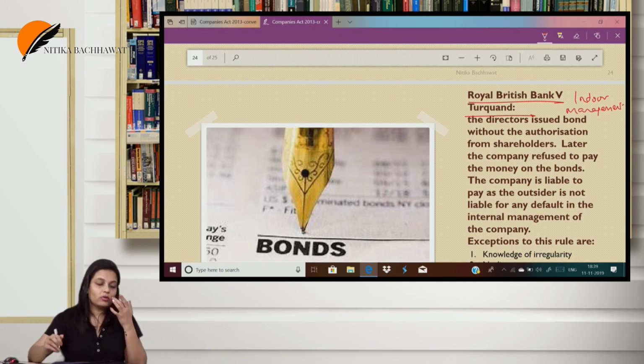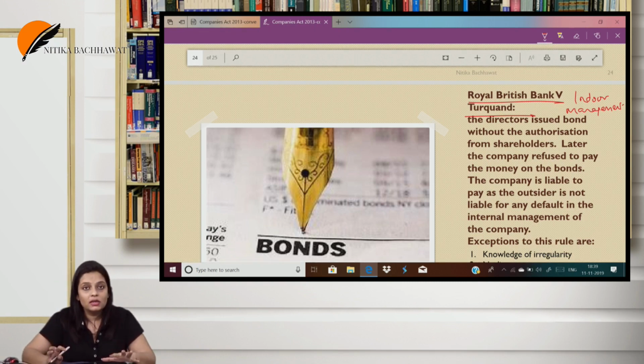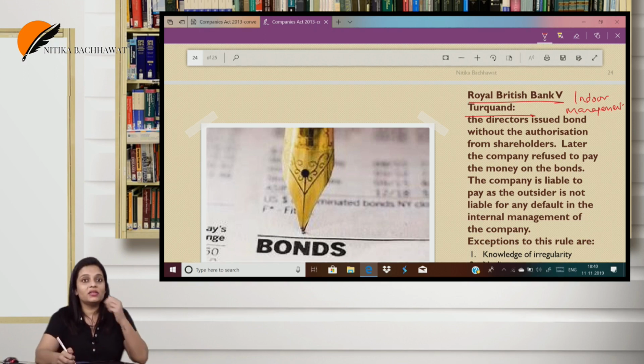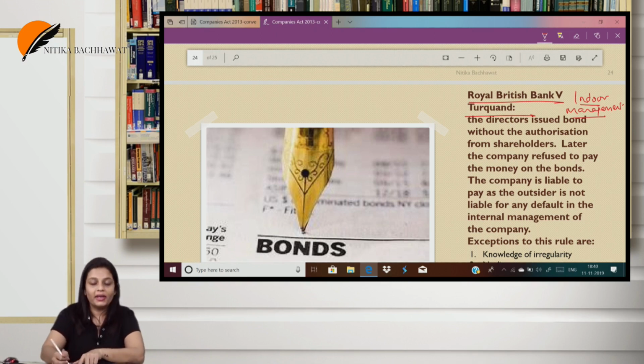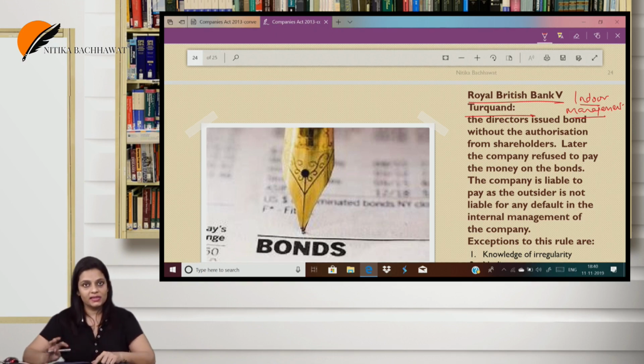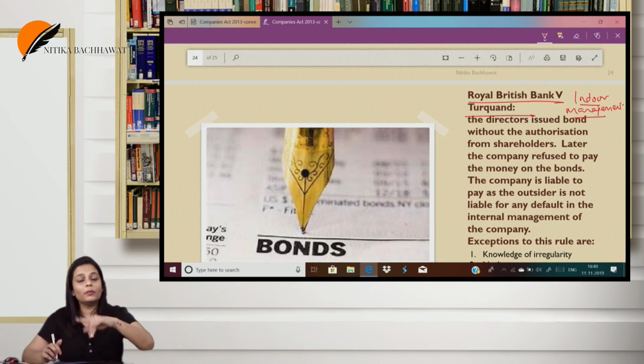How that right or authority is given is not the concern of the outsider. So basically, where constructive notice was protecting the company, indoor management protects the outsiders against the company.